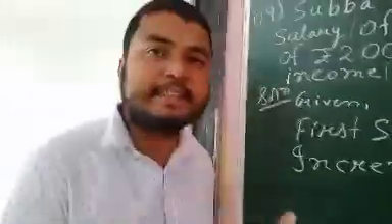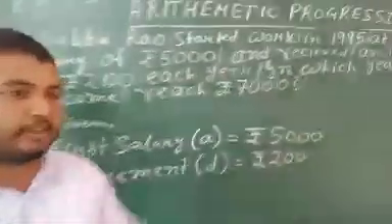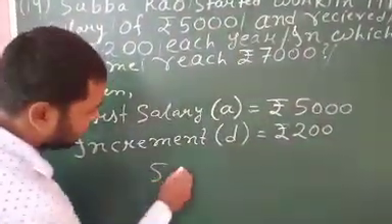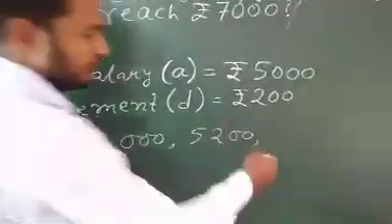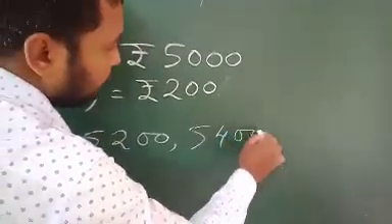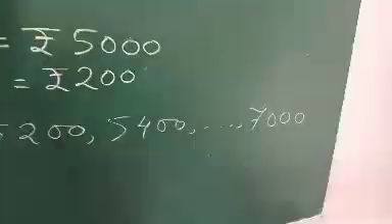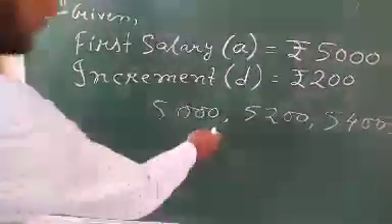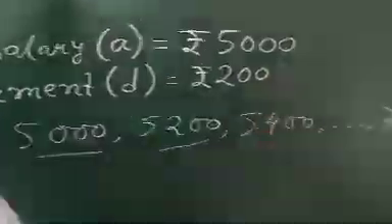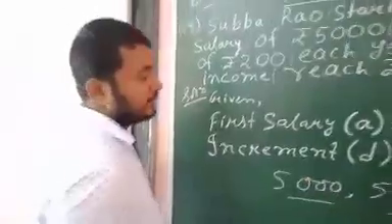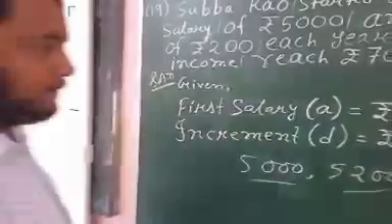So I have to find out the number of years after which he will reach this much income, 7,000. So the first year his salary was 5,000. Then next year it is 5,200, increasing 200 rupees every time. So we have to find out when it will be 7,000. The first term is given, the common difference is given, 200. We have to find out when it will be 7,000. This is the number of terms. The n you have to find out, for which it is 7,000.